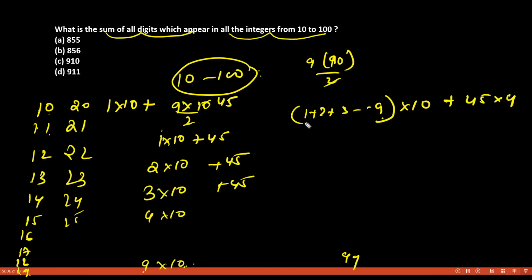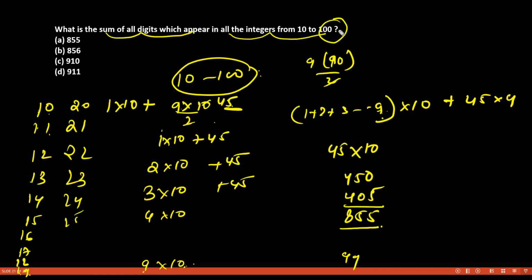You know that 1 plus 2 plus 3 up to 9 is already 45, because we have already calculated it. So 45 into 10 becomes 450. Now what is 45 into 9? This is very easy. That will be 405, because it is just 45 less than 450. So I get 855. But wait, 100 also we are including. The sum of digits of 100 is 1 only. So 856 is our answer.